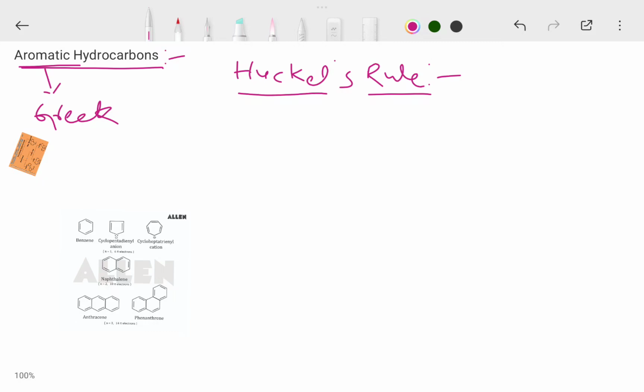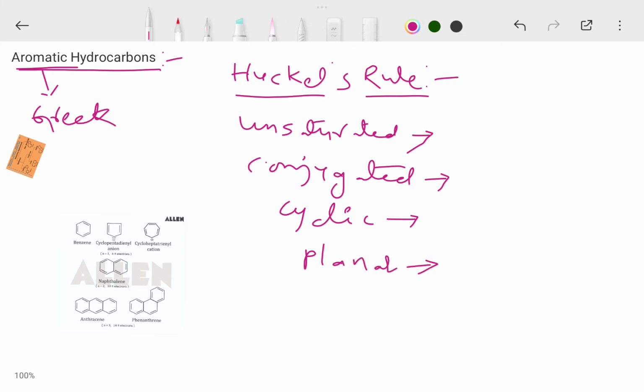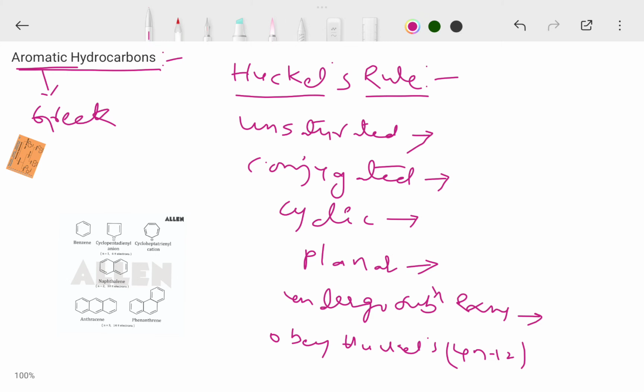Aromatic compounds are unsaturated, conjugated, cyclic, planar compounds, and they undergo substitution reactions and obey Huckel's 4n plus 2 pi electron rule.